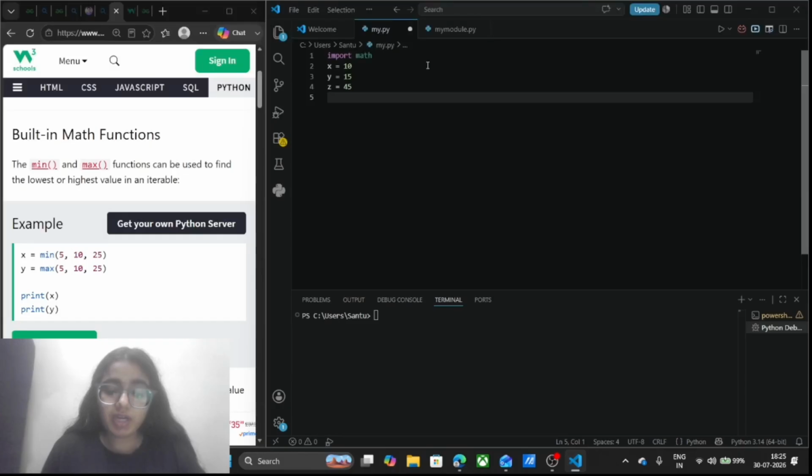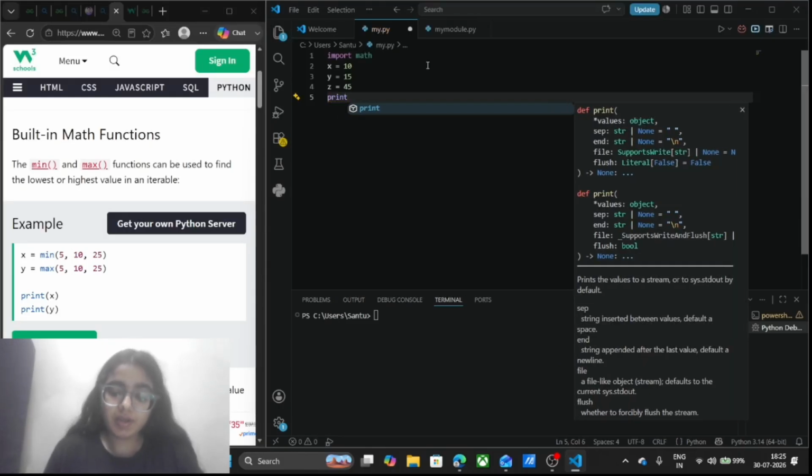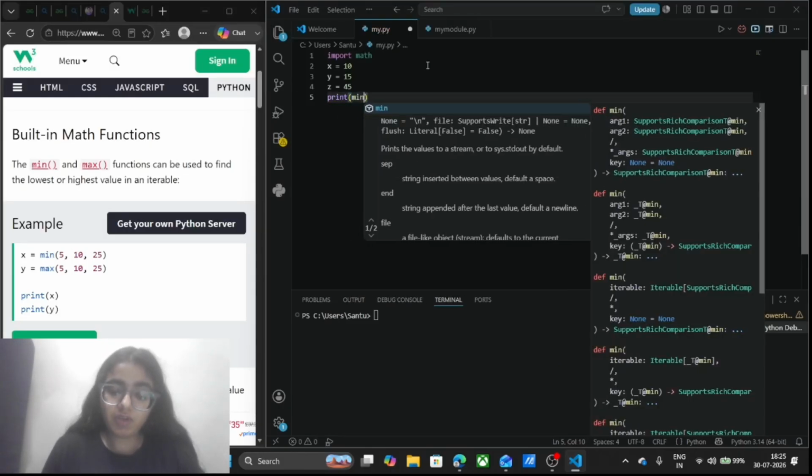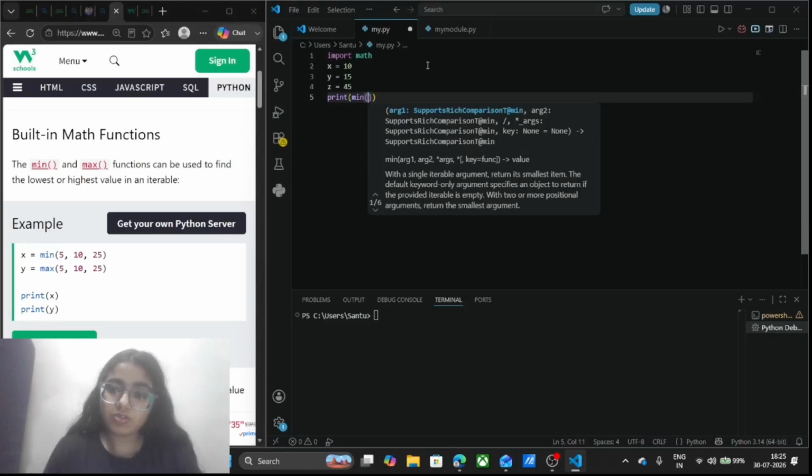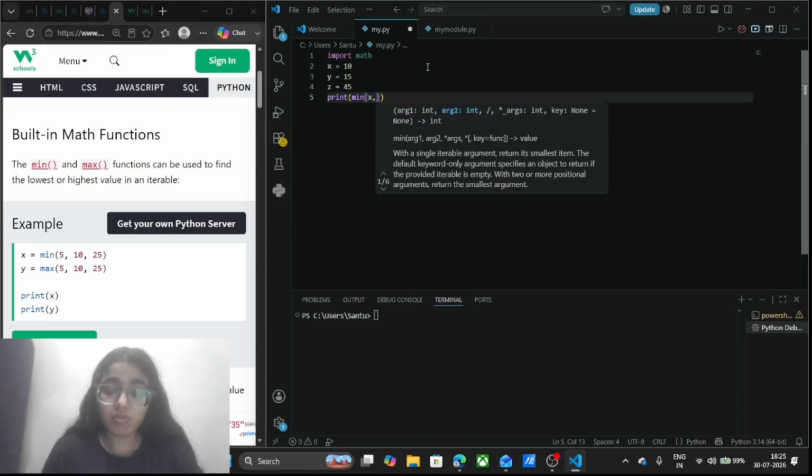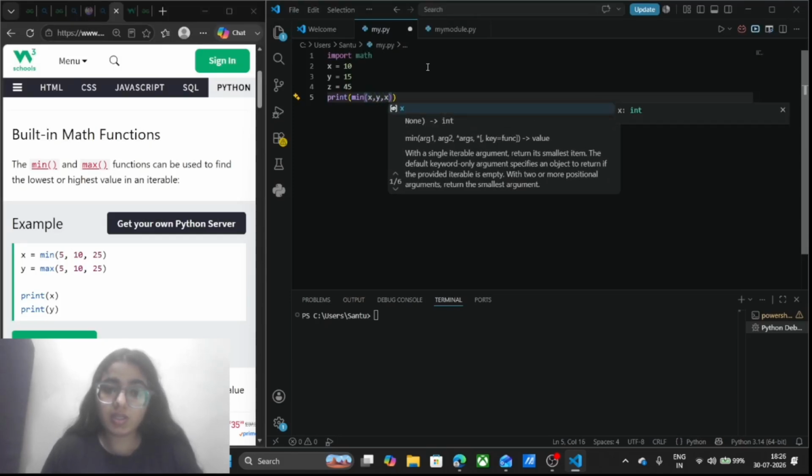What I'm going to write here is print and then the min function. The min function is used to find the minimum, and I want the minimum of these numbers x, y, and z, so I will write x comma y comma z, and I will simply run this.